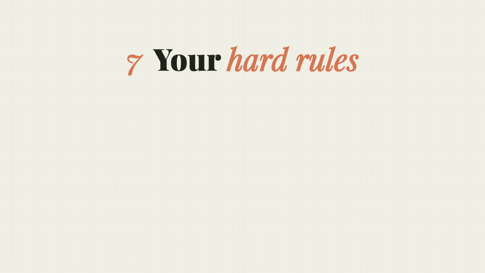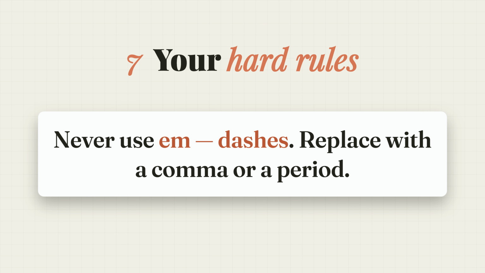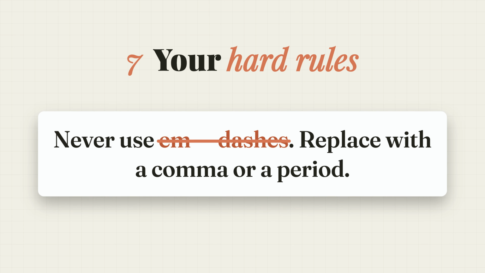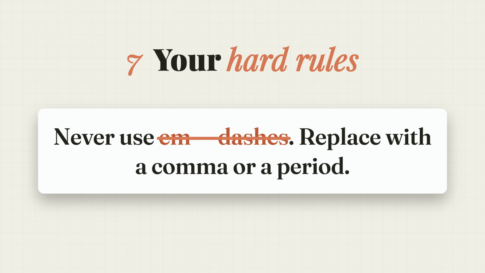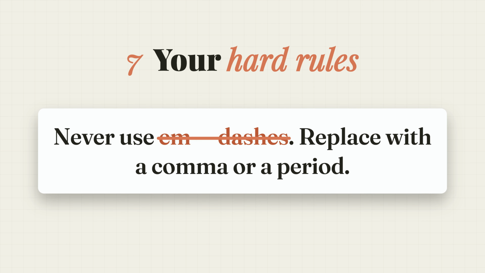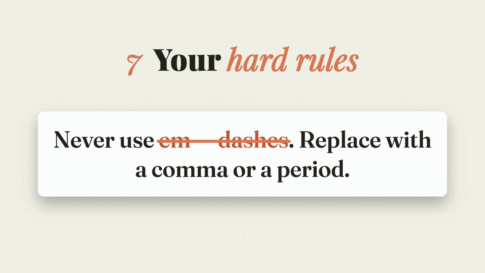The last one. Question number 7. What are your hard rules? The lines Claude can never cross. Here's mine, and it's a real pet peeve. You can spot AI writing instantly whenever it has some em dashes. So I made it a hard rule. Yours can be anything. Words it should never use, topics it should avoid. Whatever they are, put them in, and that's it.